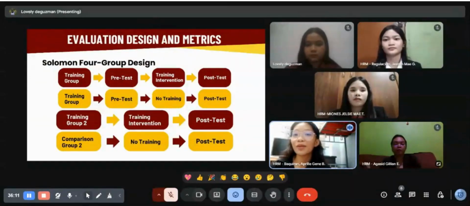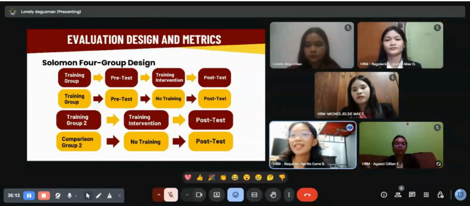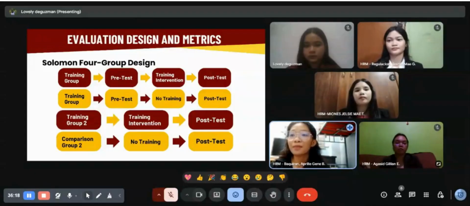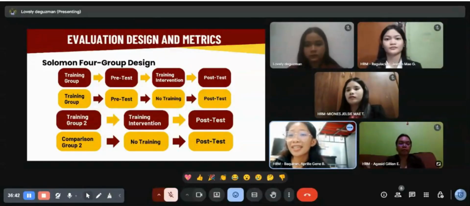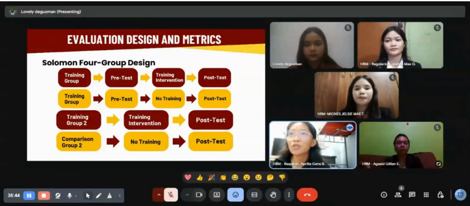And finally, the Solomon four-group design. This is regarded as the most thorough and exacting assessment design. Four groups are used to eliminate nearly all potential uncertainties regarding the outcomes. While some groups receive training, some do not, and some groups take a pretest. In this manner, we have control over nearly every element that could affect the result. It is the most costly and intricate design, though, which makes it challenging to apply in actual business environments.